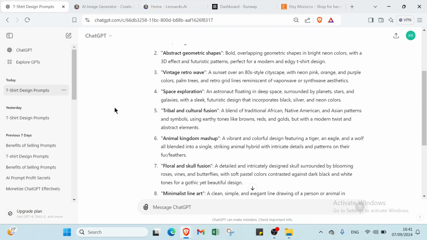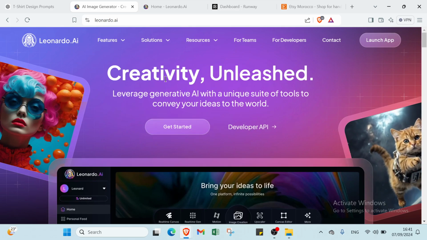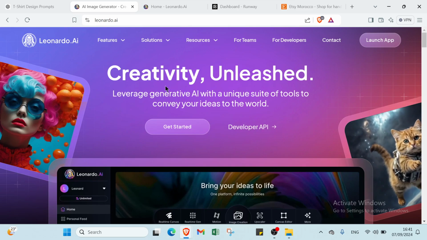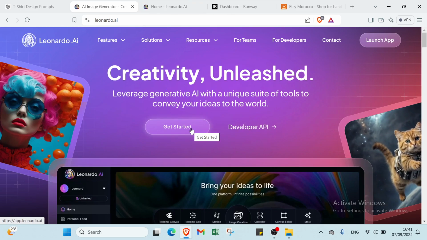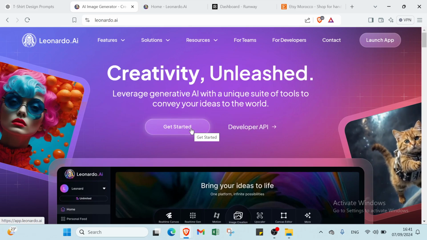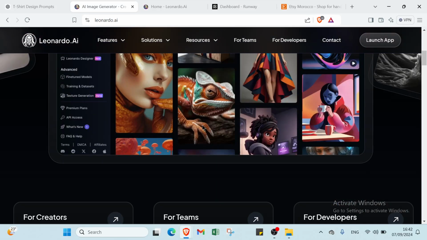Firstly I will introduce you to another one, which is called Leonardo. So this is leonardo.ai. We have here various information about it. Leonardo is a free tool, anybody can use it. You can just create yourself an account like this and you can start creating these images from the prompts. So you click over here and you write your email address and your password, then you get started with leonardo.ai. If we scroll down, we have also some information about Leonardo.